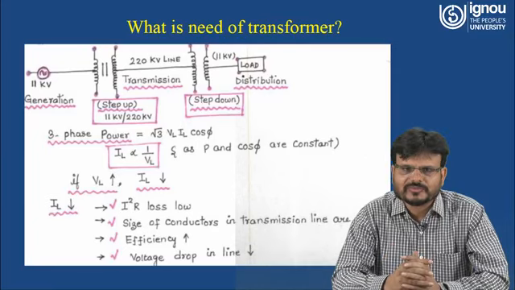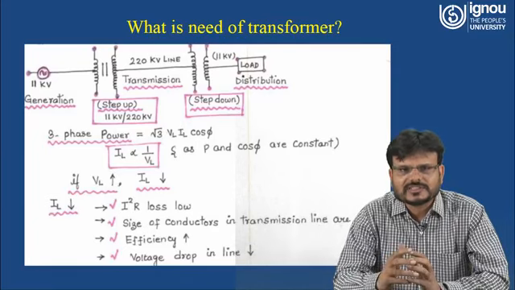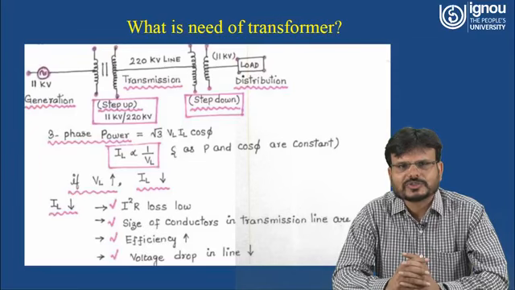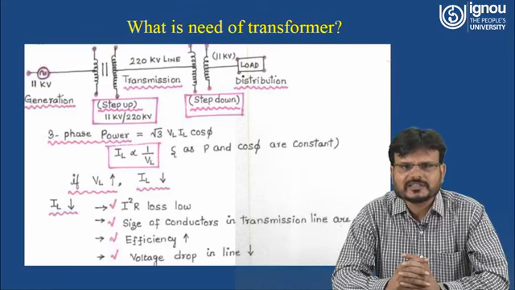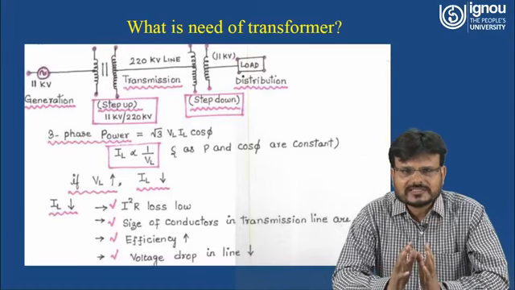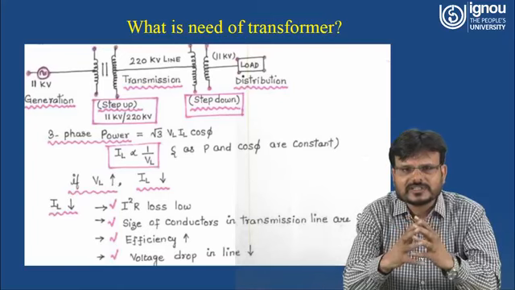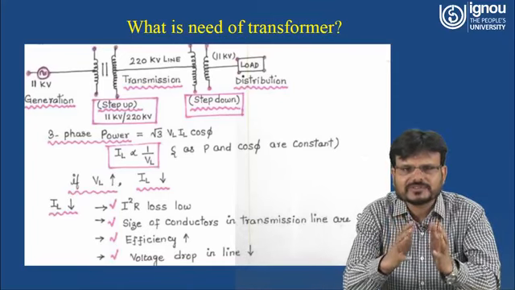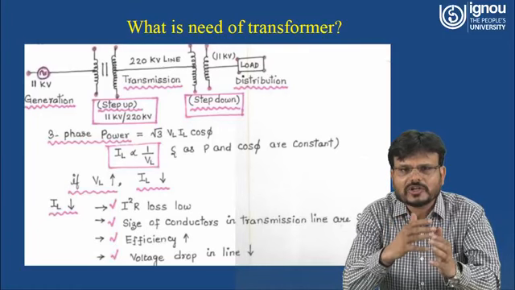And what is the reason for this? Why is a transformer needed to step up the voltage? As you know, three-phase power is equal to √3 VL IL cos phi, where VL is the line voltage, IL is the line current, and cos phi is the power factor. Now, in a transformer, between the input side and the output side, power is constant. That means you cannot step up or step down the power.